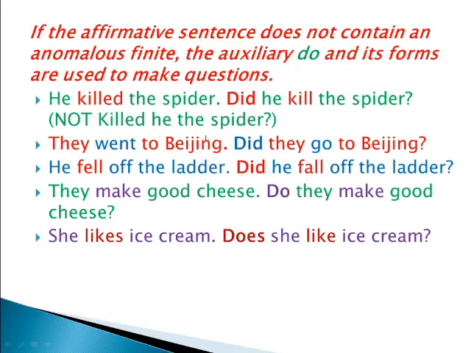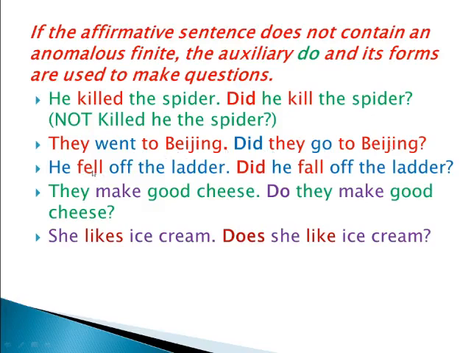They went to Beijing. "Went" is past. This "went" will be did plus go. If you split this "went", then we will get did plus go. Did plus kill, killed. Did plus eat, ate. Did plus drink, drank. This way we are making the past. See, they went to Beijing. Did they go to Beijing?